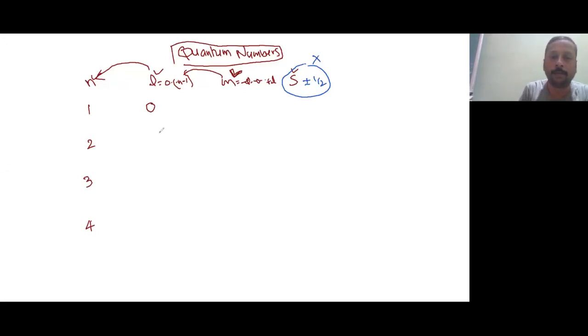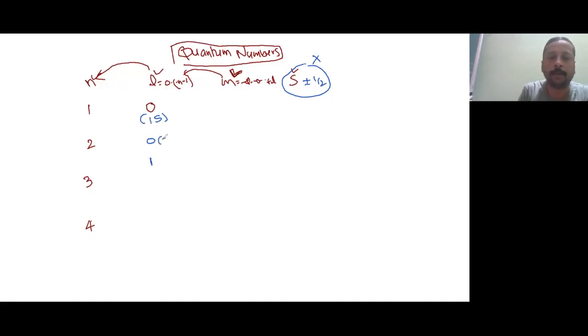Okay. Now l values. Suppose here n is equal to 1. So l can be only 0. l equal to 0 corresponds to s and it is 1s. Okay. Now here if n is equal to 2, l can be 0, l can be 1. Here this formula, 0 to 2 minus 1, so 1.